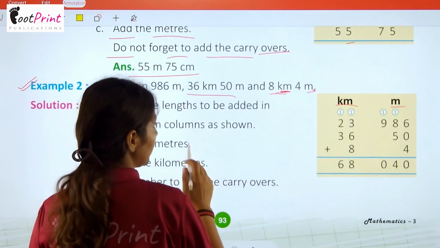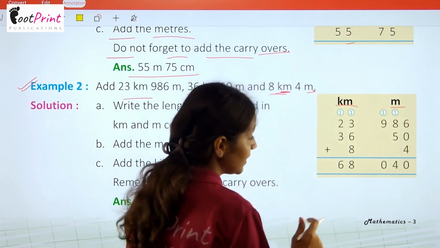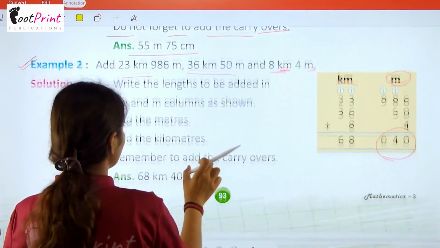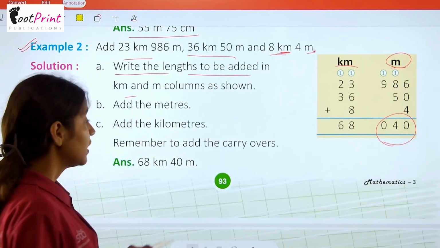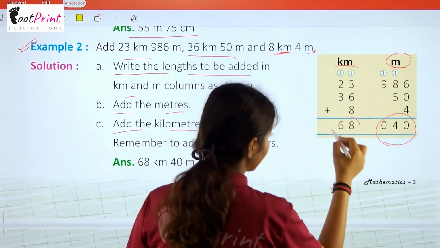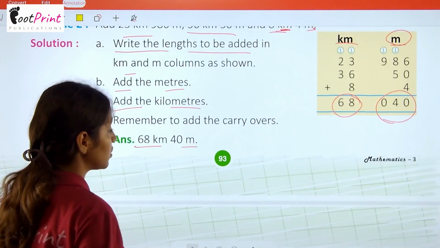Now writing the values, here we have 3 digit value, then 2 digit, then 1 digit. Now adding them, we are getting 040 in the meter column. Okay, so we know. Firstly, write the length to be added in the kilometer and meter column as shown. Then add the meters and then add the kilometers. Now adding the kilometers, we are getting 68. That means answer is 68 kilometer, 40 meter.